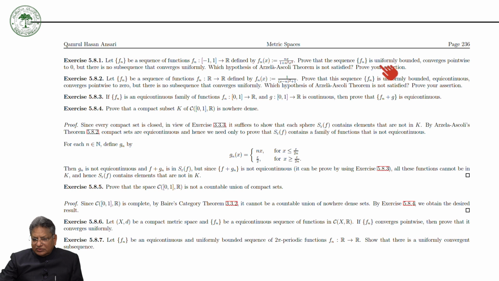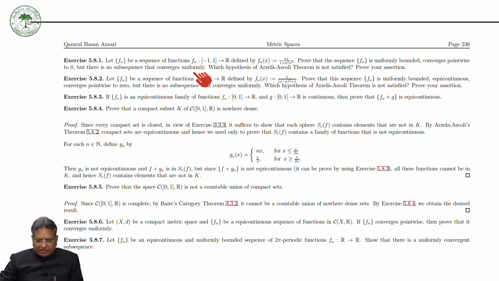Prove that Fn is uniformly bounded, converges pointwise to 0, but there is no subsequence that converges uniformly. So how can we prove this? We will have to check whether there is any condition of the Arzela-Ascoli theorem which is not satisfied. If you can prove this, you will get the answer.